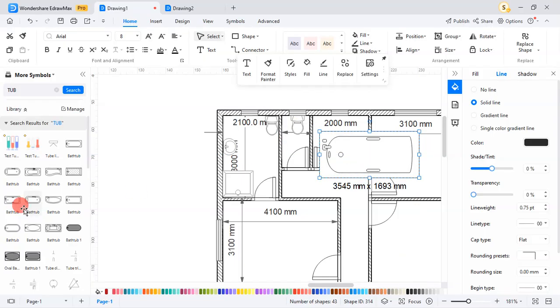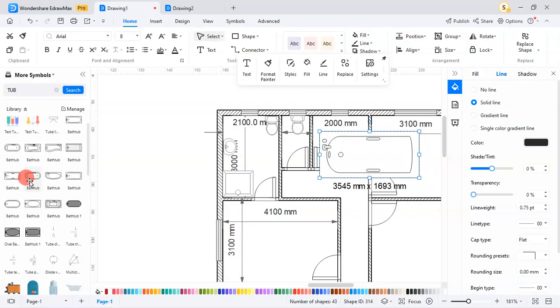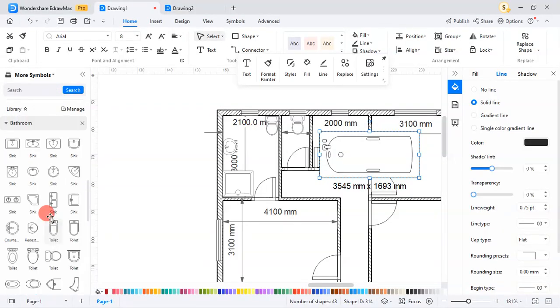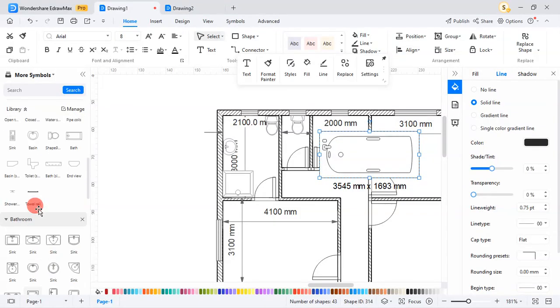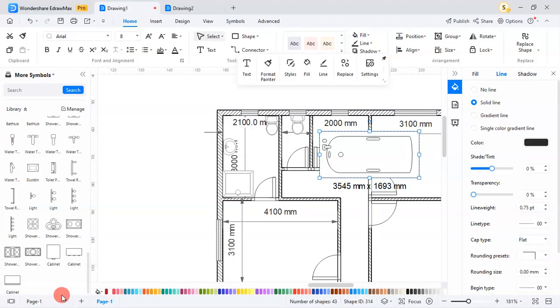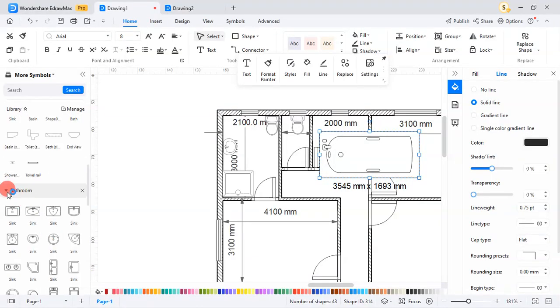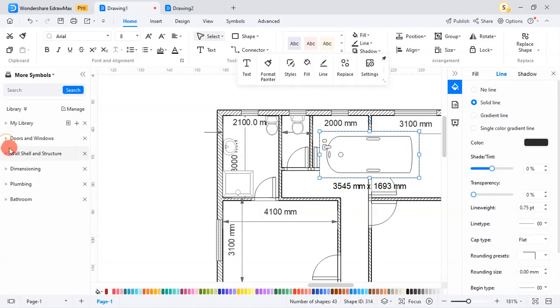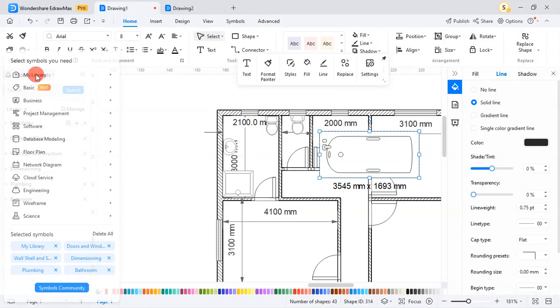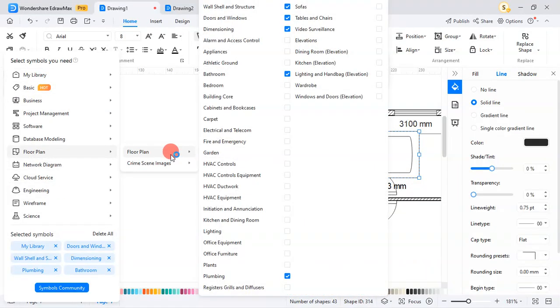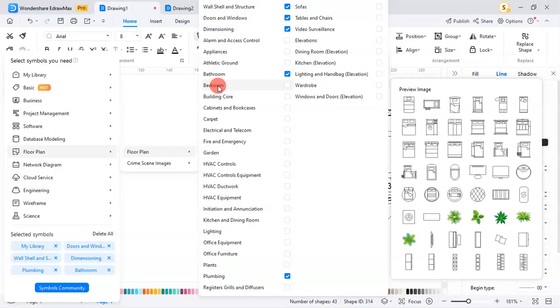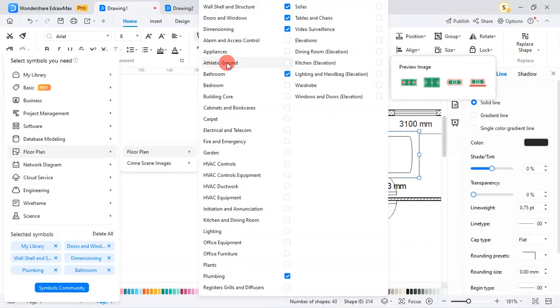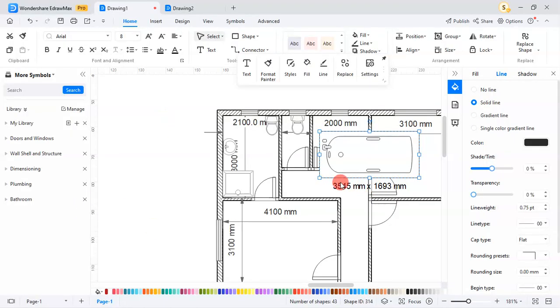It's very huge. Now, if you couldn't find the library, there's a way you can find the library that this is in. Just right click and then open parent library. You see, there's actually a tab, bathroom. So you see it has automatically added it. Let me go back to see if I'll see it in the floor plan. Bathroom, okay, bathroom. See, you didn't see it earlier. I didn't see it earlier. I think that one is better.